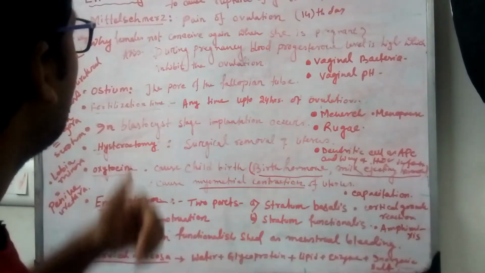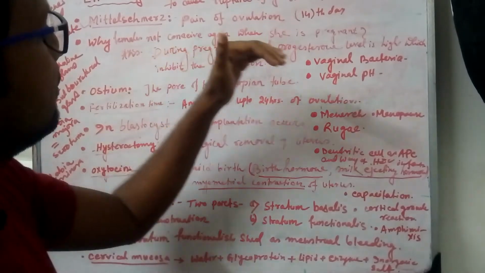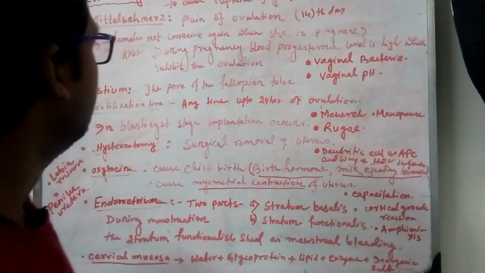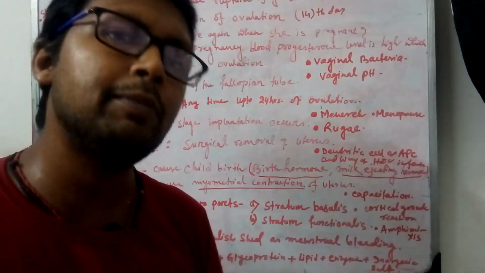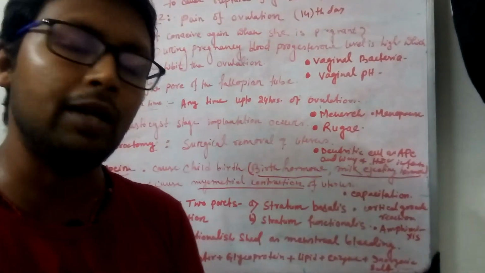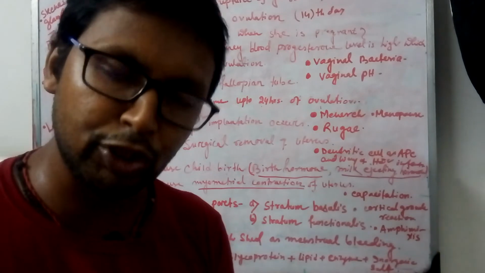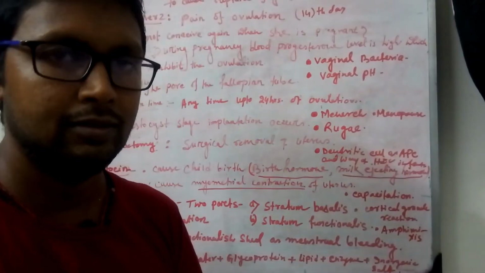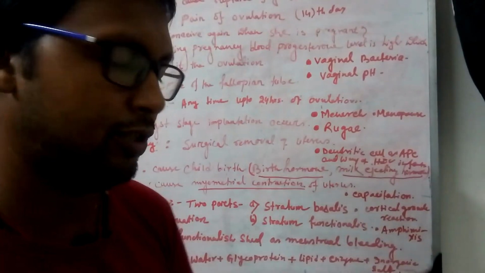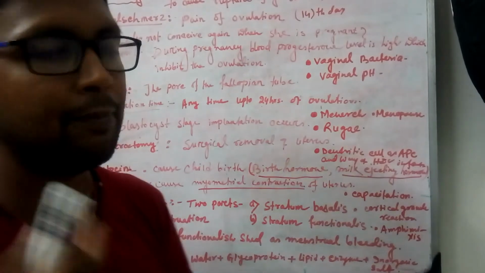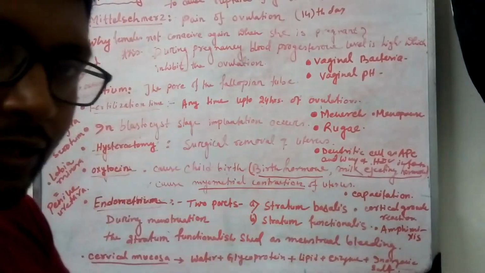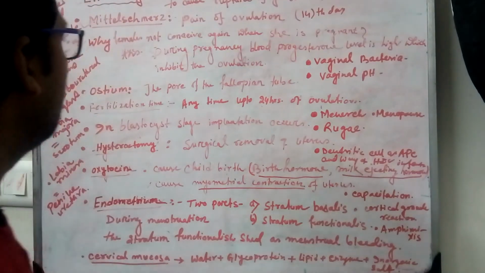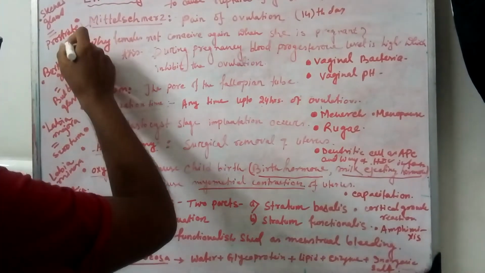So this is a very important term. Why does a female not conceive again when she is pregnant? During pregnancy, the blood progesterone level already becomes high, and that high blood progesterone inhibits ovulation. So it is not possible for a pregnant woman to become pregnant again during her pregnancy period. So this is a question.